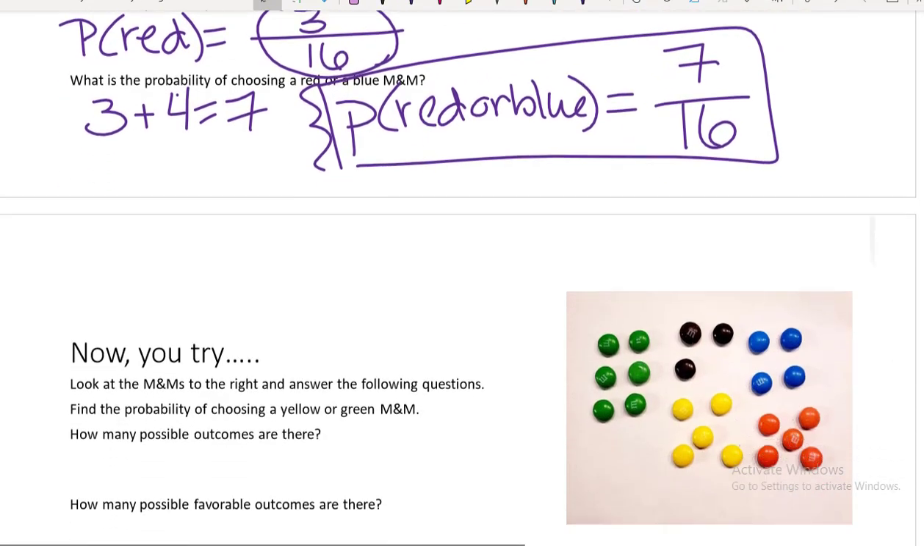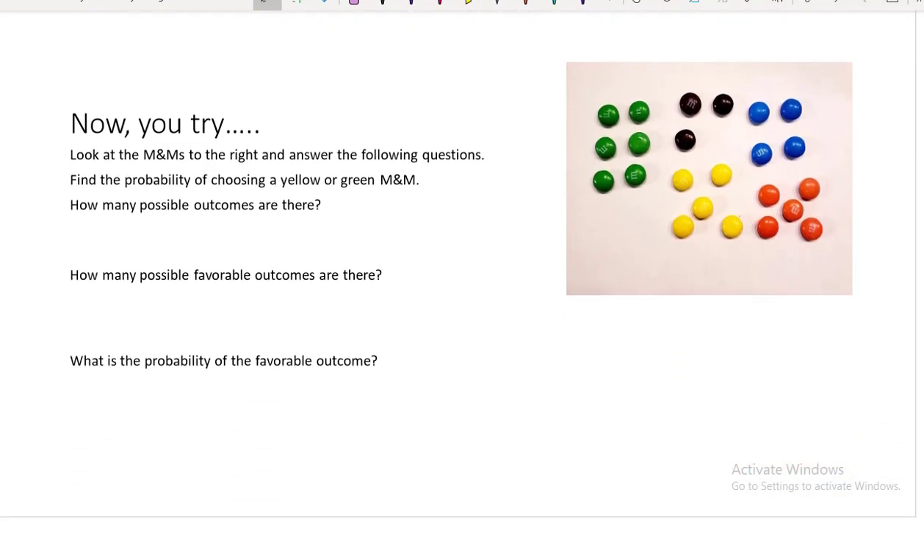Well, let's take a look at one more example. I want you to try on your own. Look at the M&Ms to the right and answer the following questions. Find the probability of choosing a yellow or green M&M. I would like you to first find how many possible outcomes there are. I want you to answer how many possible favorable outcomes there are. And I want you to find the probability of the favorable outcome, which is choosing a yellow or green M&M.